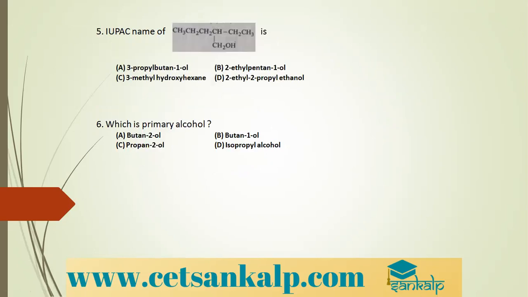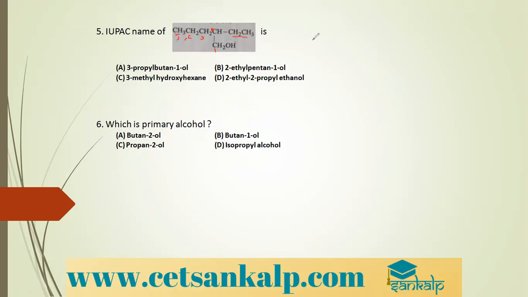Next question, IUPAC name of the compound is. When doing IUPAC nomenclature, we know the rules to be followed. We start numbering the carbon atoms: 1, 2, 3, then 4 here, and then this is the 5th.